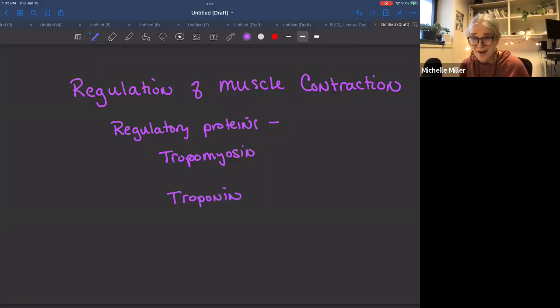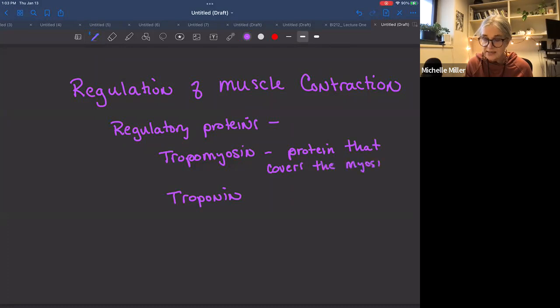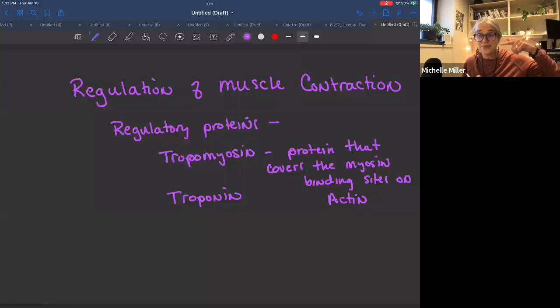Tropo means upon. So this tropomyosin is a protein that covers the myosin binding sites on the actin. So if tropomyosin is in place, then myosin cannot bind to the actin and muscle contraction cannot take place.